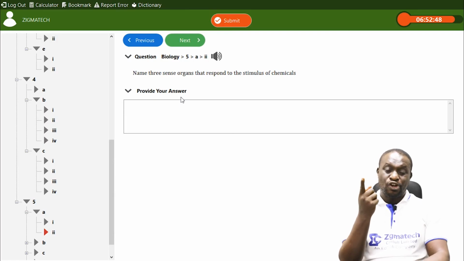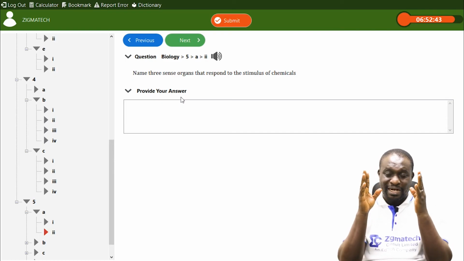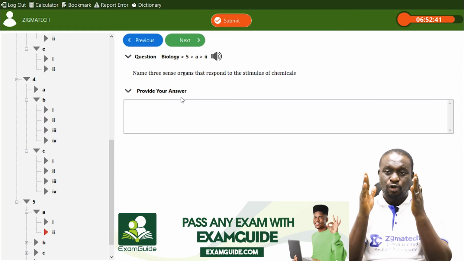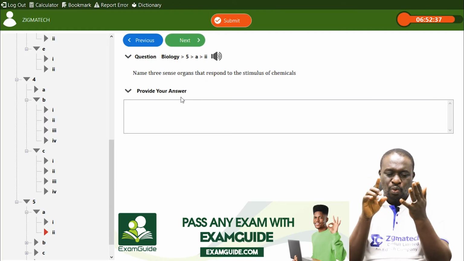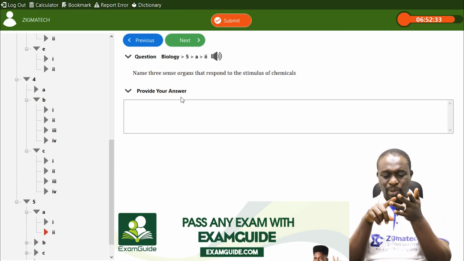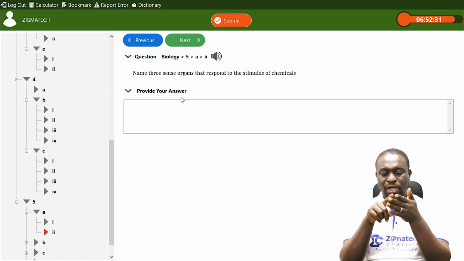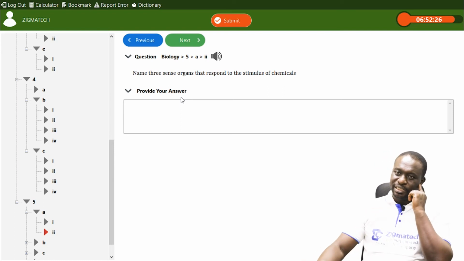The only one that cannot is the ears. So there are 5 senses, and 4 of them can respond to the stimulus of chemicals: the eyes, the nose, the tongue, and the skin. Not the ears.